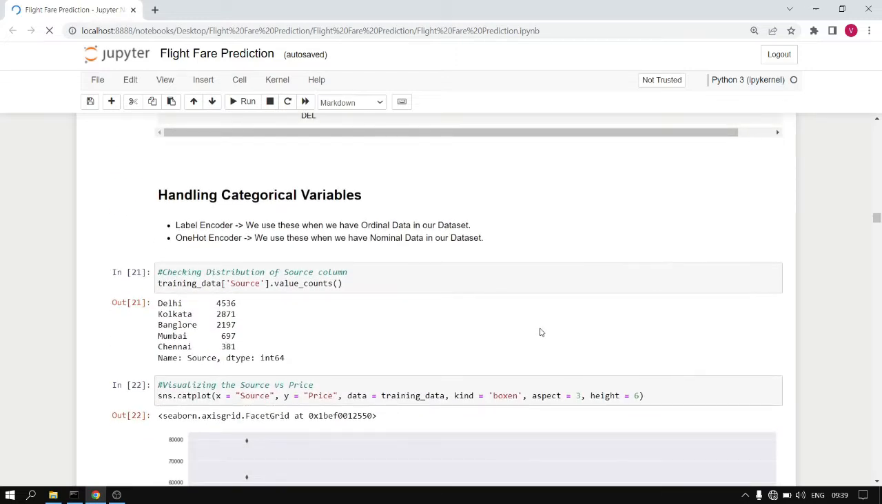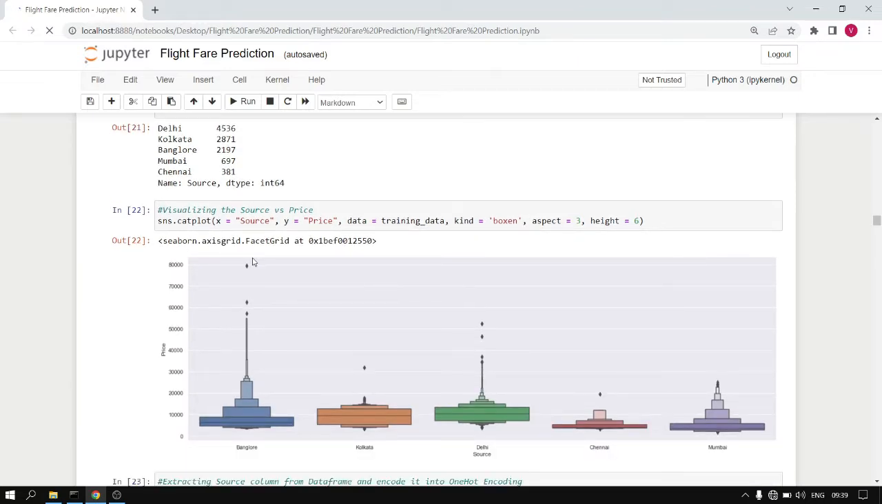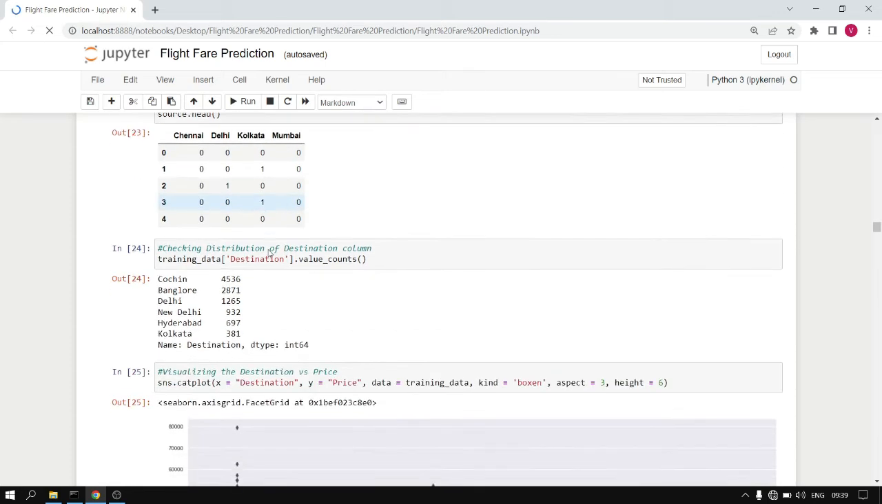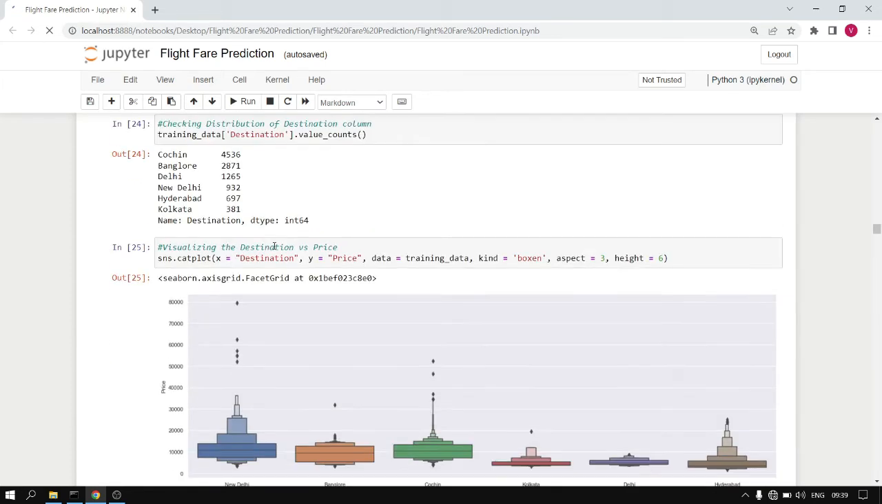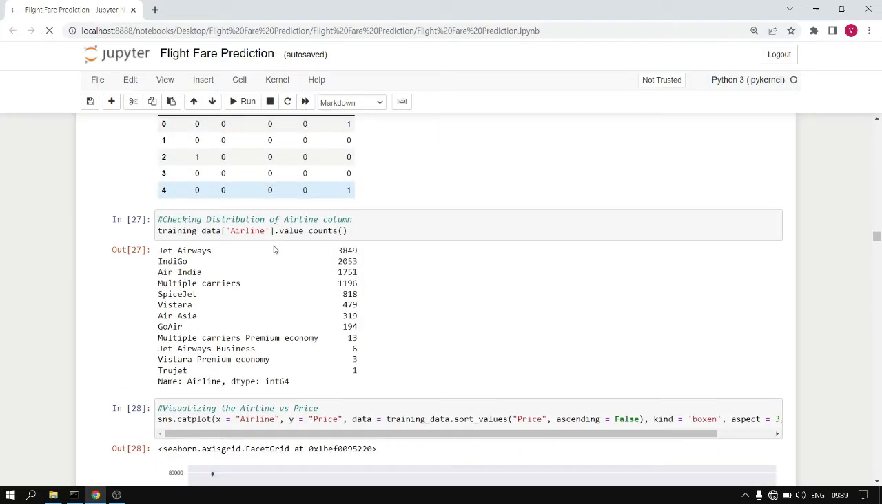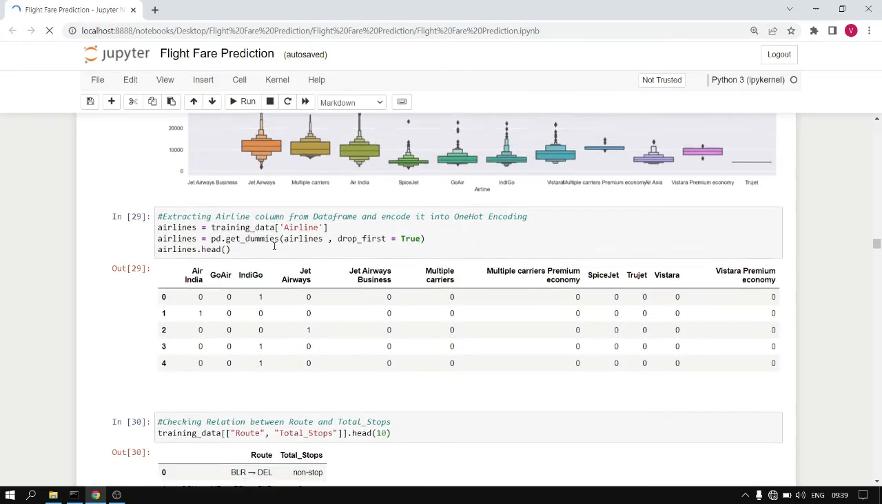For the categorical variables, we see that we have nominal data in our dataset, so we use one hot encoder. First, for the source column, we visualize the number of values present in the column. Next, we use one hot encoder to encode it. Similarly, for destination, the values are visualized and then encoded. And similarly, for the airlines column also, the values are first visualized and then one hot encoded.